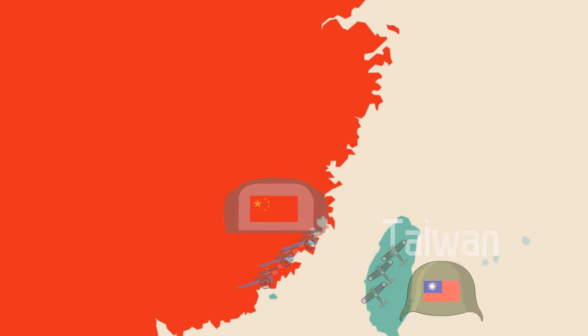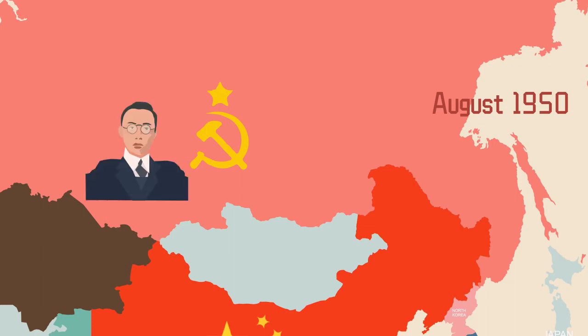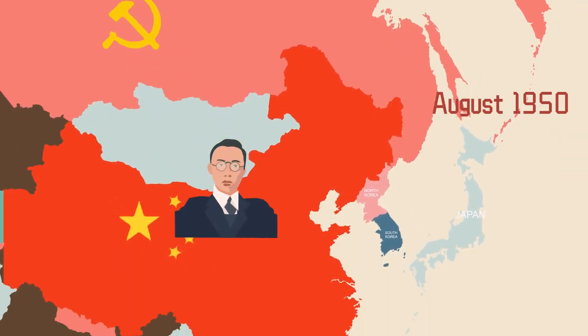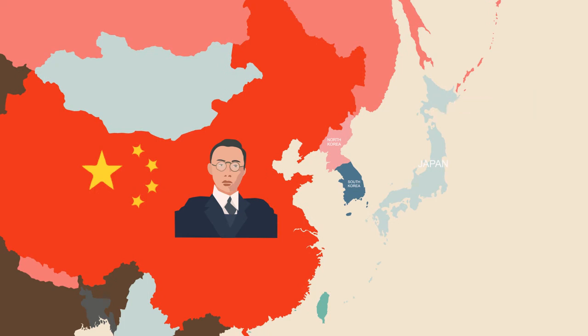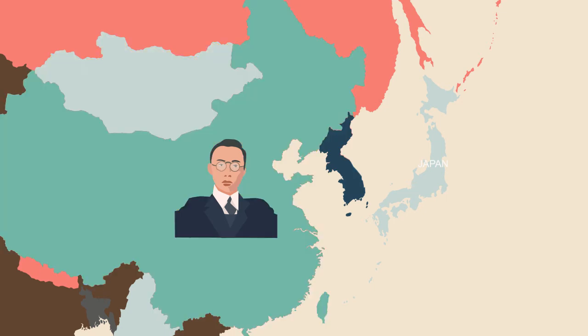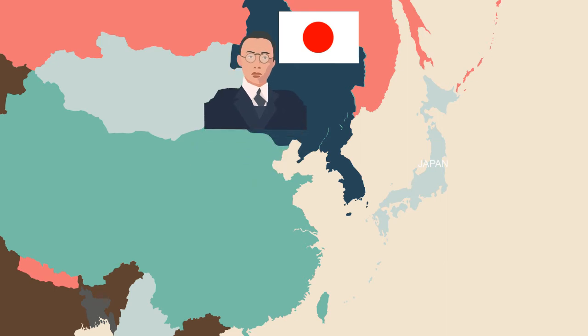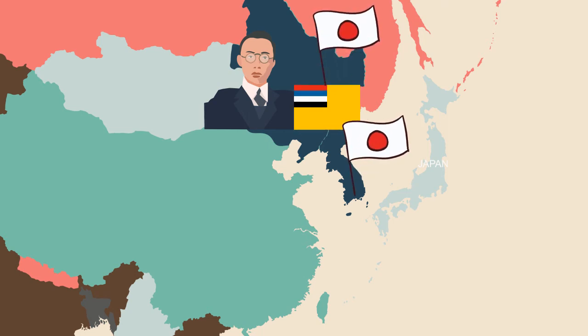Secondly, perhaps even fewer people noticed that in August 1950, just after the outbreak of the Korean War, before China sent troops to Korea, a special POW of World War II had been transferred from the Soviet Union to China. This guy is Pu Yi, the last emperor of China. Pu Yi was the last emperor of the Qing dynasty. During World War II, with the support of Japan, he established the puppet government of Manchukuo in the 3 northeastern provinces of China. Manchuria, just like Korea, was a Japanese colony during World War II.